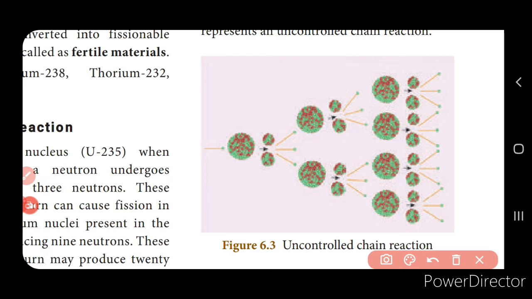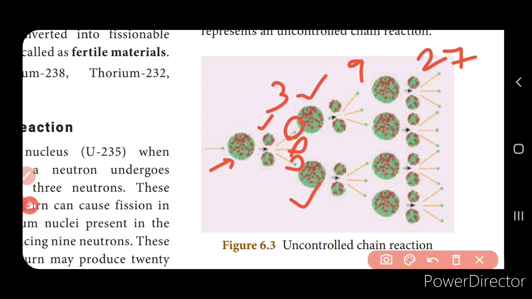Now here you can see that one neutron is bombarded with the uranium, and this gives you the two daughter nuclei, and three neutrons are produced. So these three neutrons are further used for the fission of the other uranium that is present. Now here you can see these are the three neutrons that are produced. Now here you have 9 neutrons and here you have 27 neutrons.